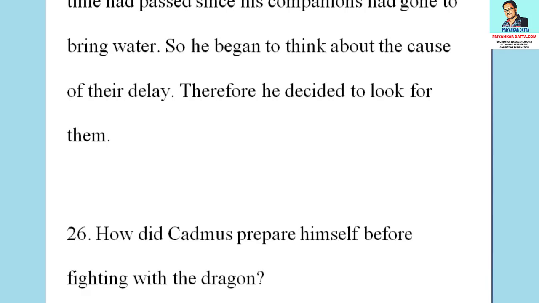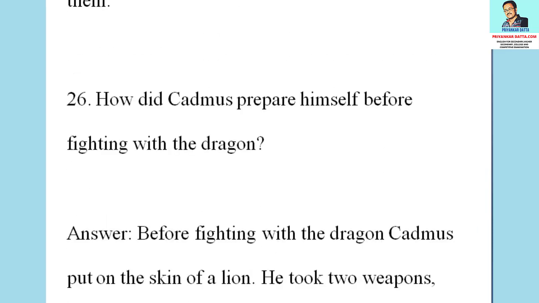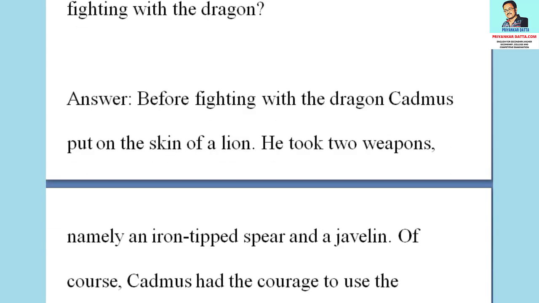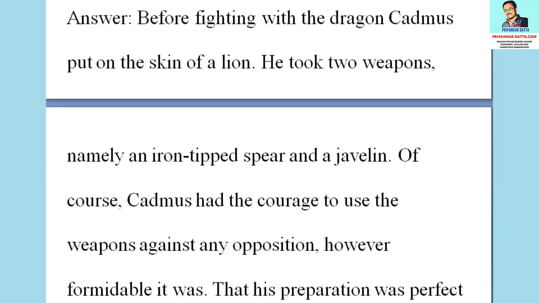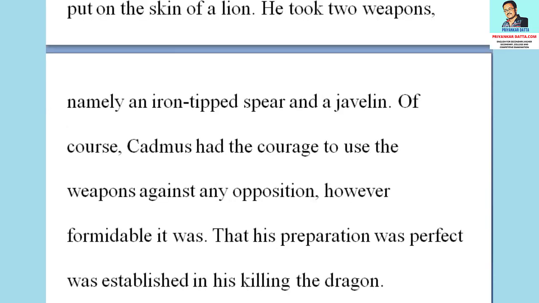The 26th question from this section is, how did Cadmus prepare himself before fighting with the dragon? The answer to the question is, before fighting with the dragon, Cadmus put on the skin of a lion. He took two weapons, namely an iron-tipped spear and a javelin. Of course, Cadmus had the courage to use the weapons against any opposition, however formidable it was. That his preparation was perfect was established in his killing the dragon.